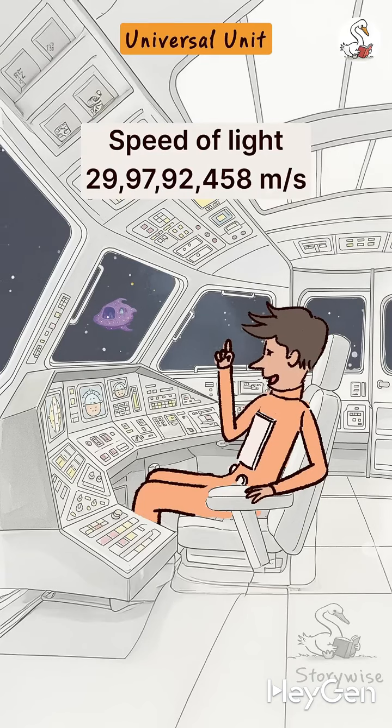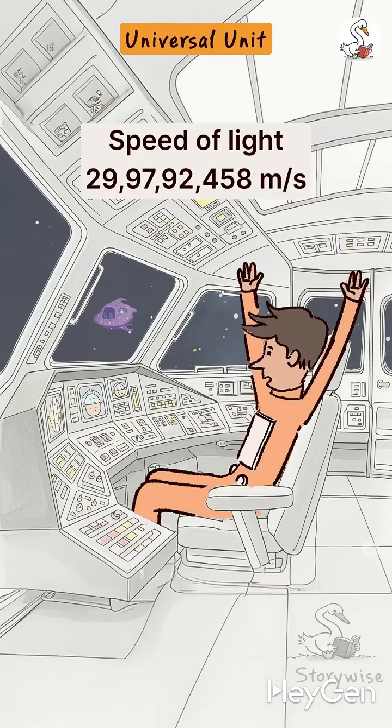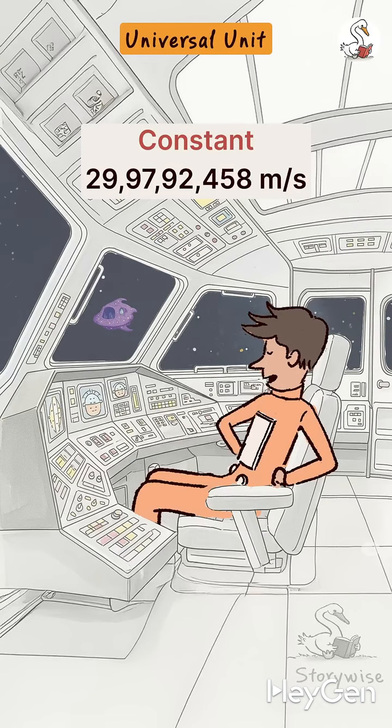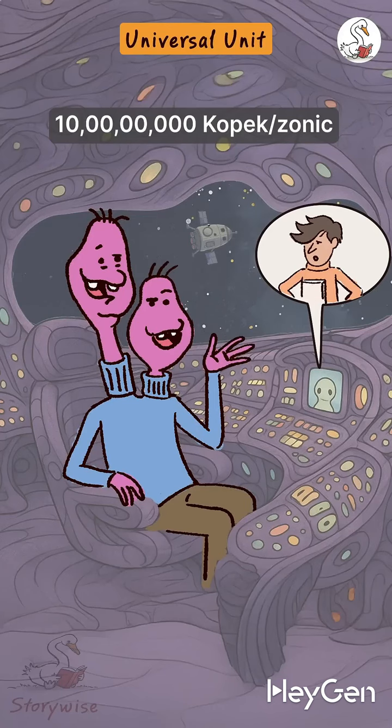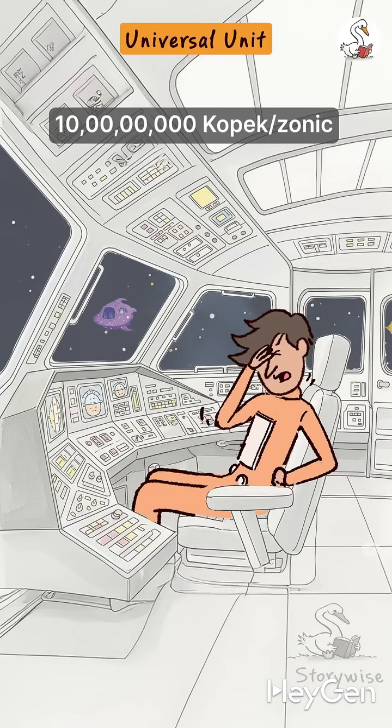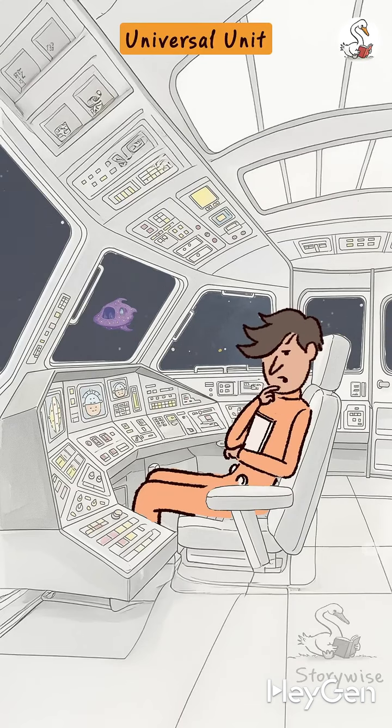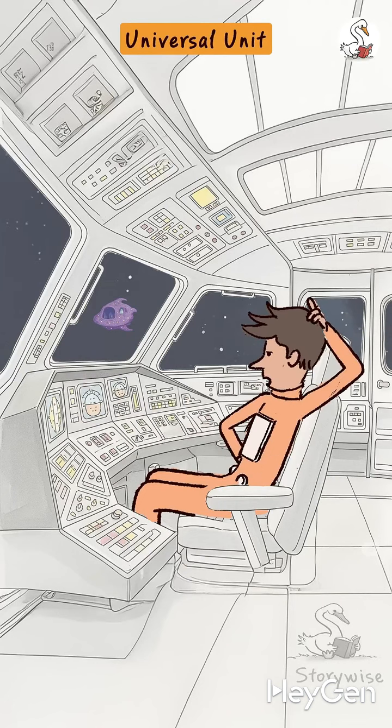Firefly got an idea. I want to ask the value of the speed of light. It is constant in the entire universe. With its help, I will know the ratio of kopek and meter. 100 million kopecks. Are you? They don't even use seconds. Now, to find the ratio of distance, I'll also have to find the ratio of time. Now, what should I do?